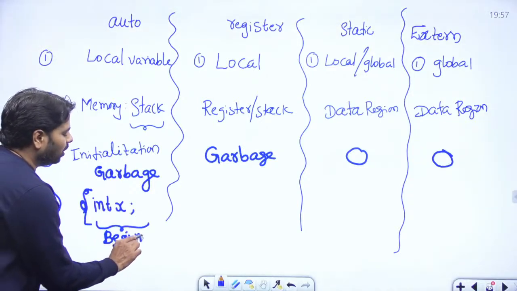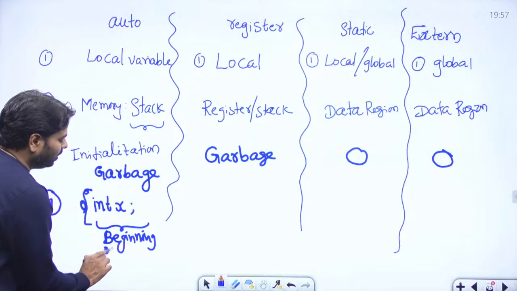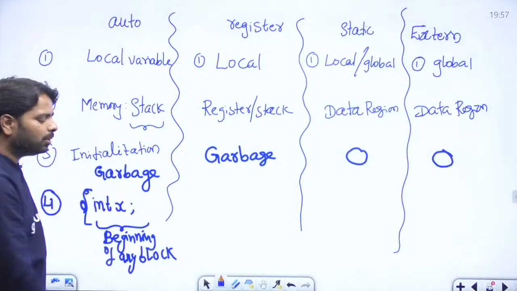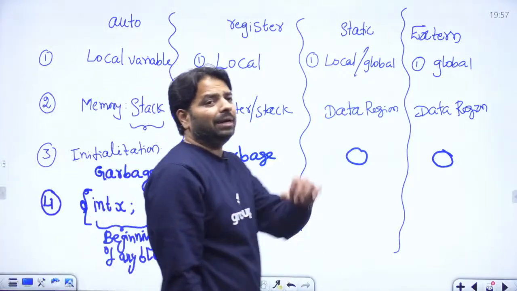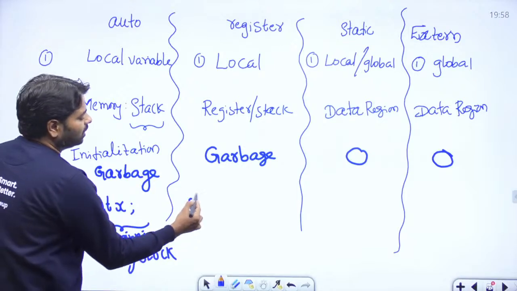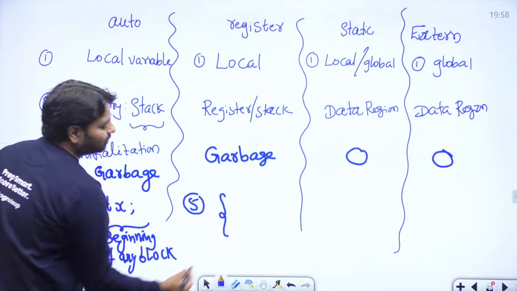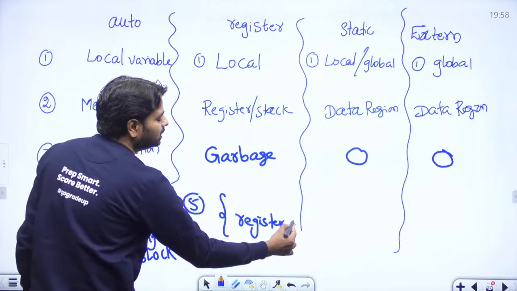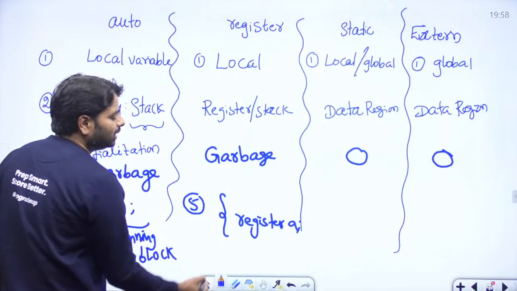Beginning of any block: it can be function block, it can be for block, it can be if block, but it can be any block. And register is also the same. If you want to declare, it must be at the beginning of the block. It need not be the first statement. Register A, it's also at the beginning of the block.